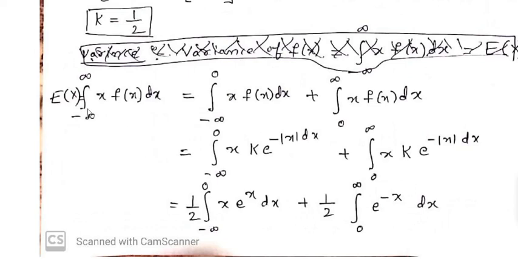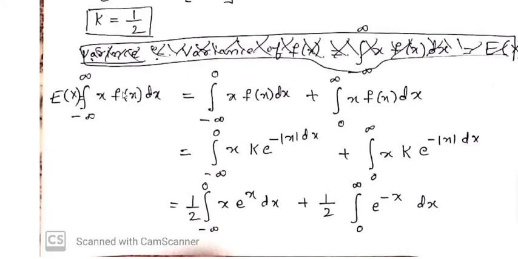Here E of x is given by the integral within limits minus infinity to infinity of x into f of x dx. E of x square is given by the integral of x square into f of x. If it is E of x, then the function is x into f of x. If it is E of x square, then its formula is given by the integral within limits minus infinity to infinity of x square f of x dx. Okay, now let us find out E of x.